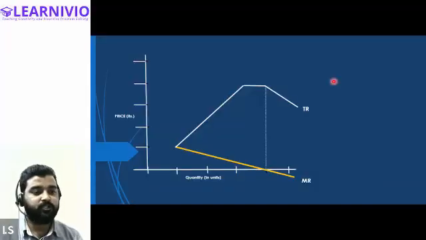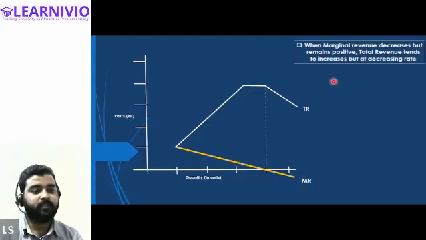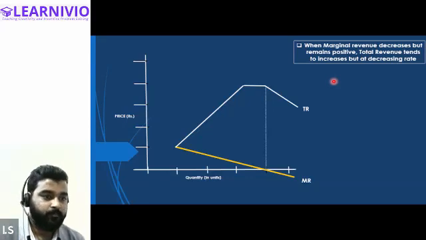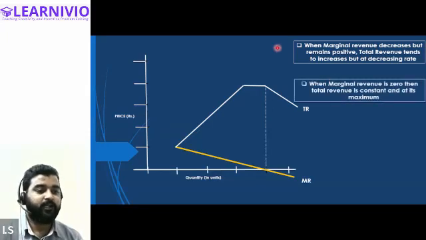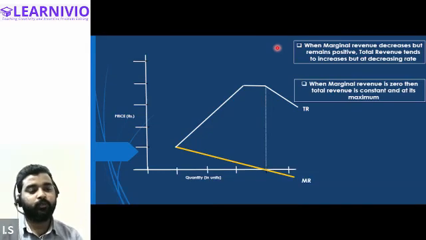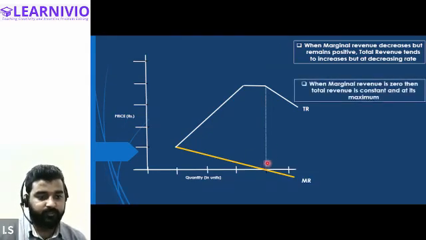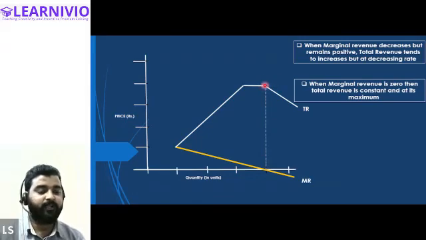Okay, so keeping this in mind, we can create three relationships. First of all, you can say that marginal revenue decreases but remains positive until then total revenue keeps on increasing, right? Total revenue increases. Then the second relationship we can establish is that when marginal revenue is zero, then total revenue is constant and at its maximum.